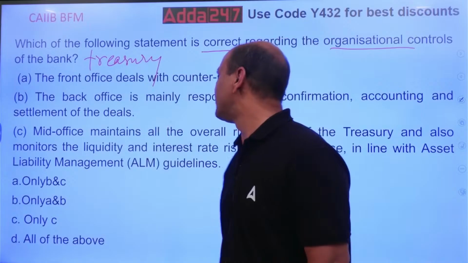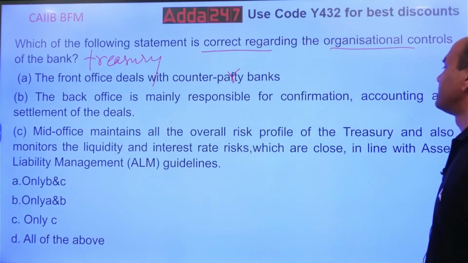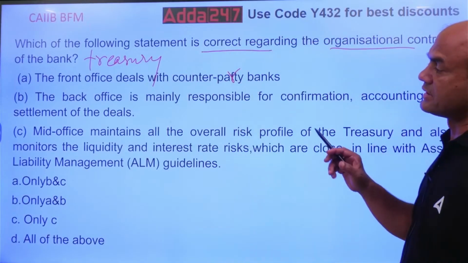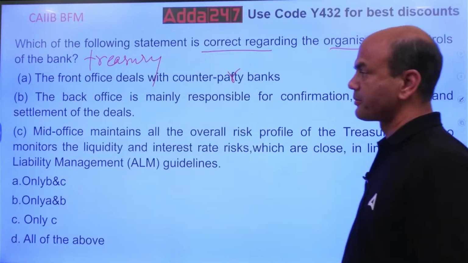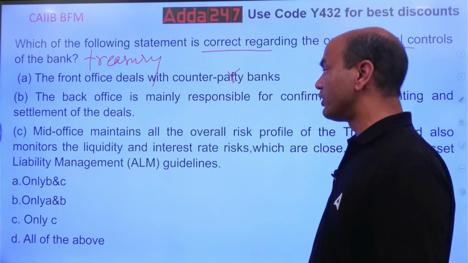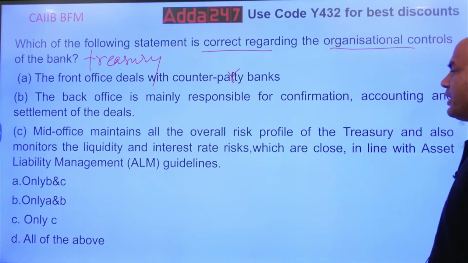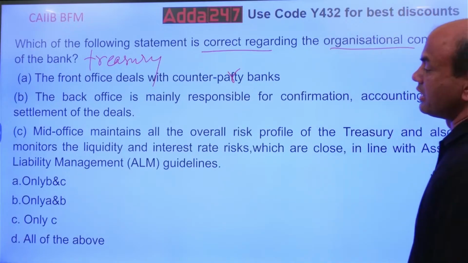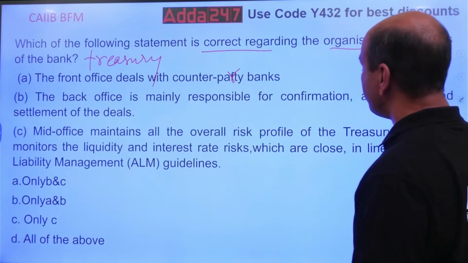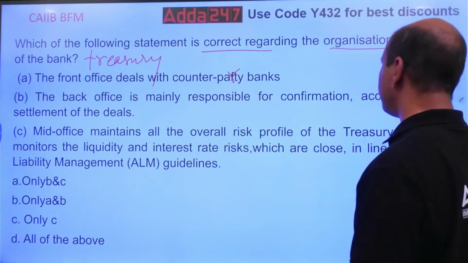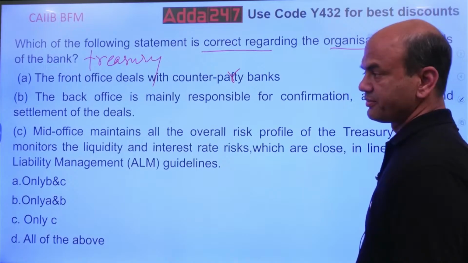Back office is mainly responsible for confirmation, accounting and settlement of deals. Mid office maintains the overall risk profile of the treasury and also monitors the liquidity and interest rate risks, which are in close line with the ALM guidelines.